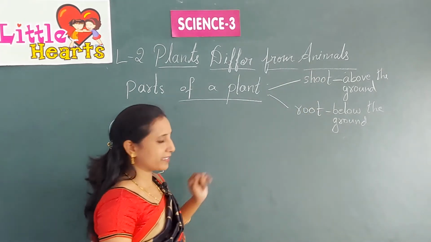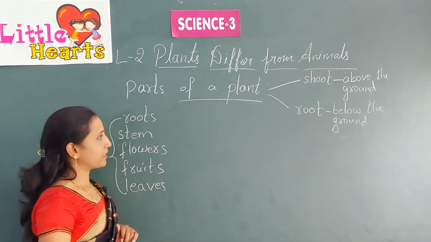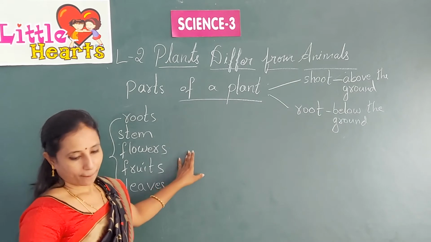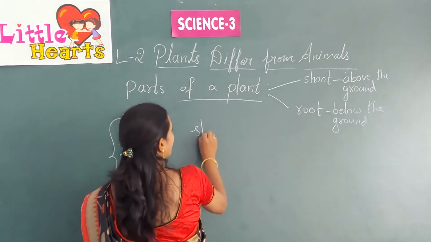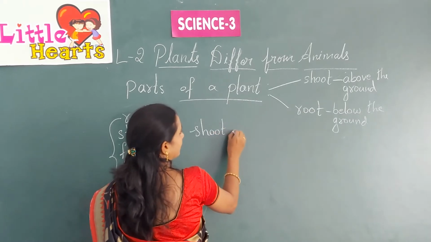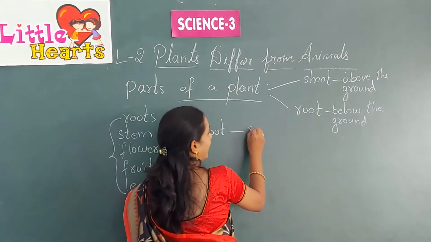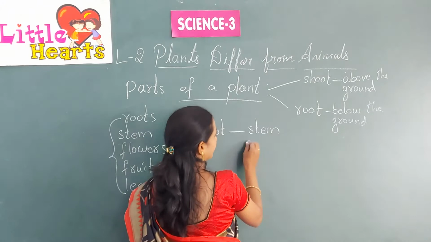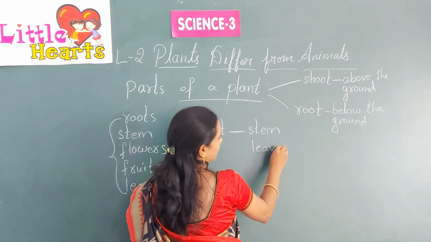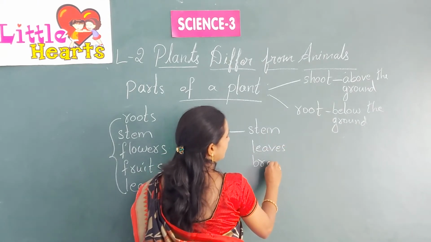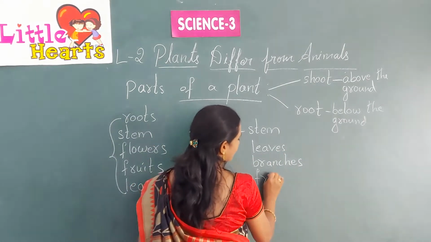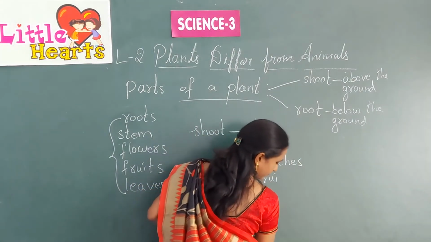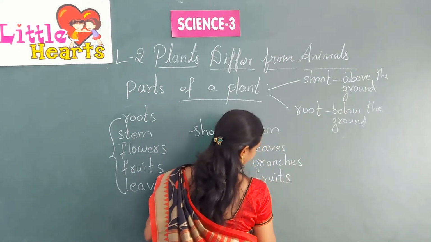So, in detail we will learn about it. What are the parts in a shoot? We will see now. Shoot has stem, leaves, branches, fruits, flowers.